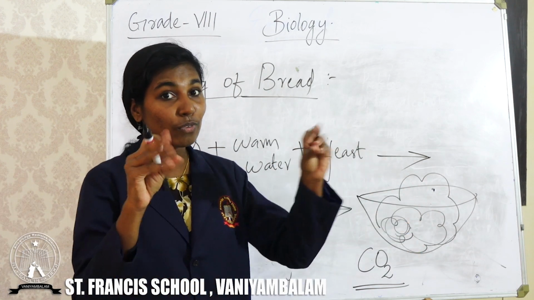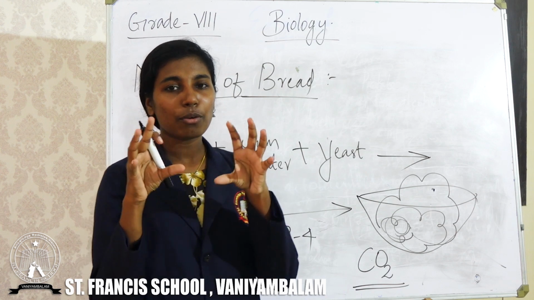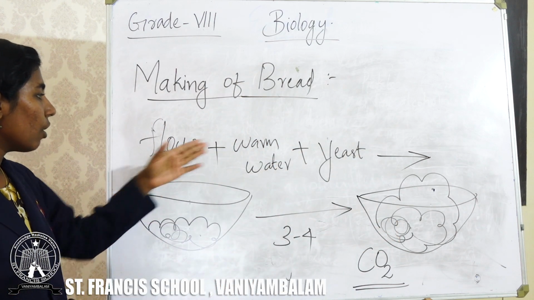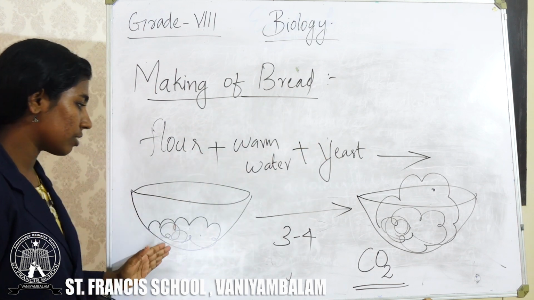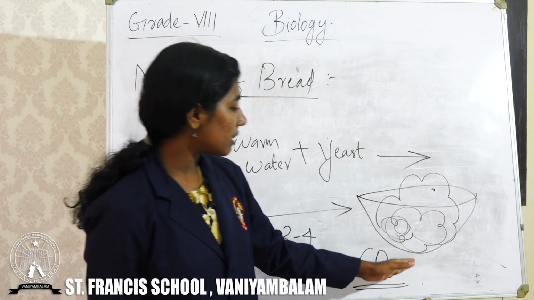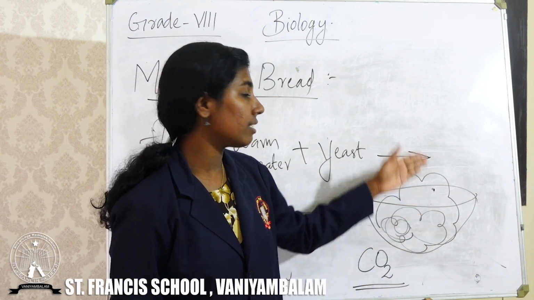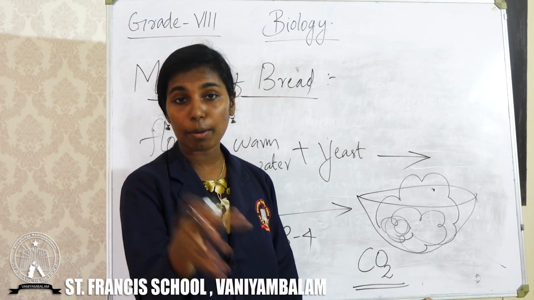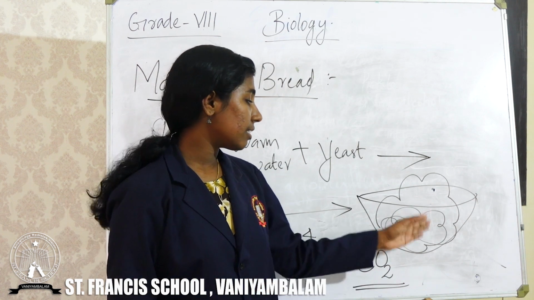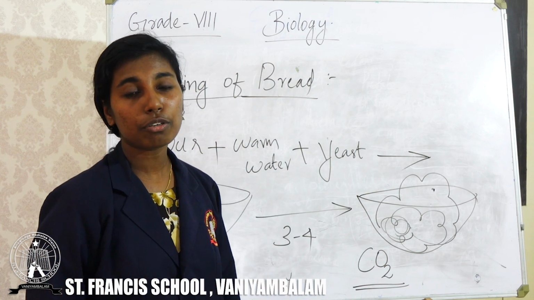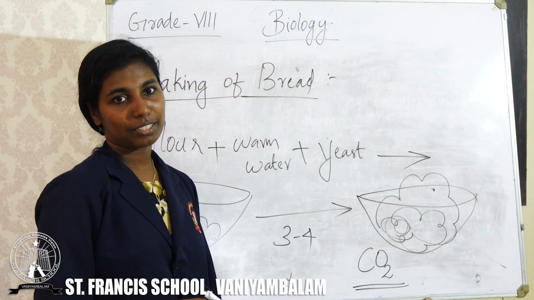So now this flour is very soft. We can make soft bread using this flour. So just add warm water and yeast to this flour. After 2-3 hours, we can see this dough is raised. It is due to the production of carbon dioxide. Now this dough is very soft. Using the soft dough, we can produce very soft bread.